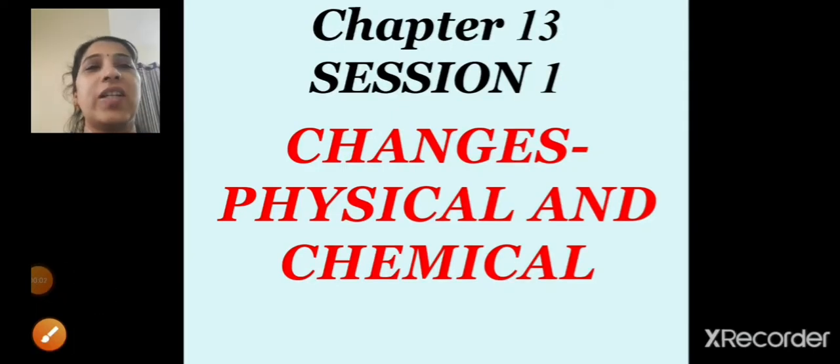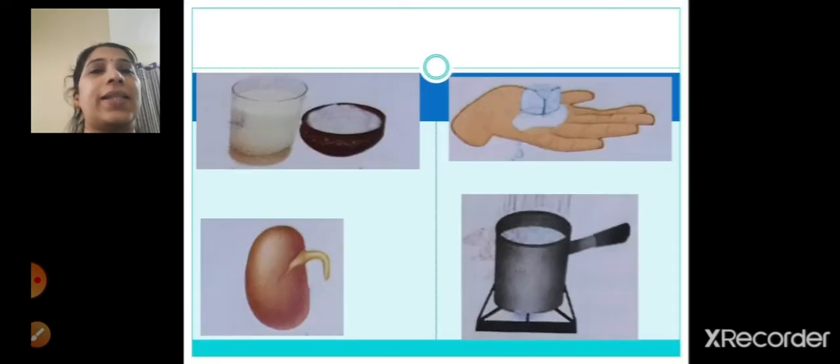Welcome to the first session of chapter 13, that is changes, physical and chemical. In this chapter, children, we are going to see about the physical and chemical changes. Also we will be seeing about the different types of changes which occur in our surroundings, right? Now on the screen you can see some pictures.